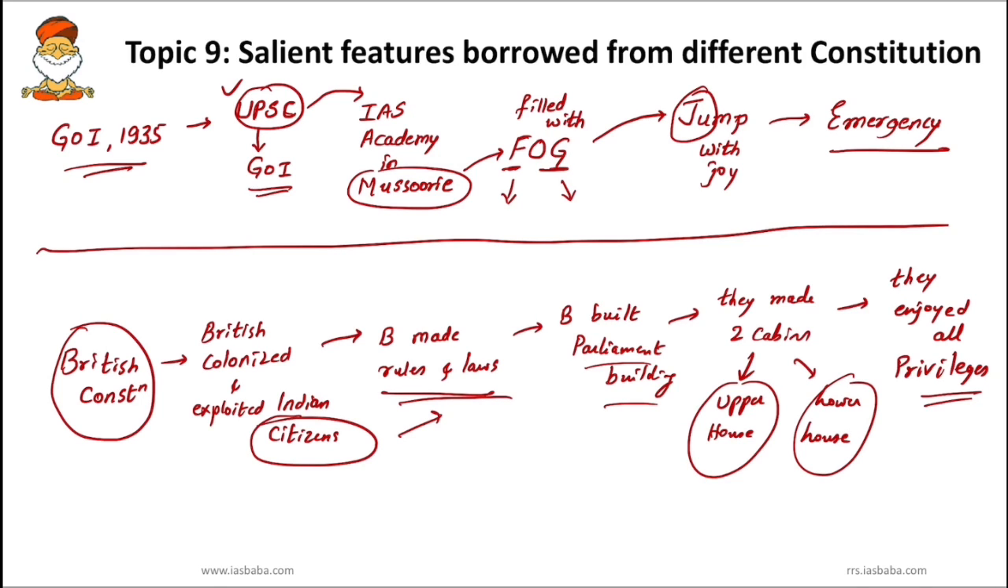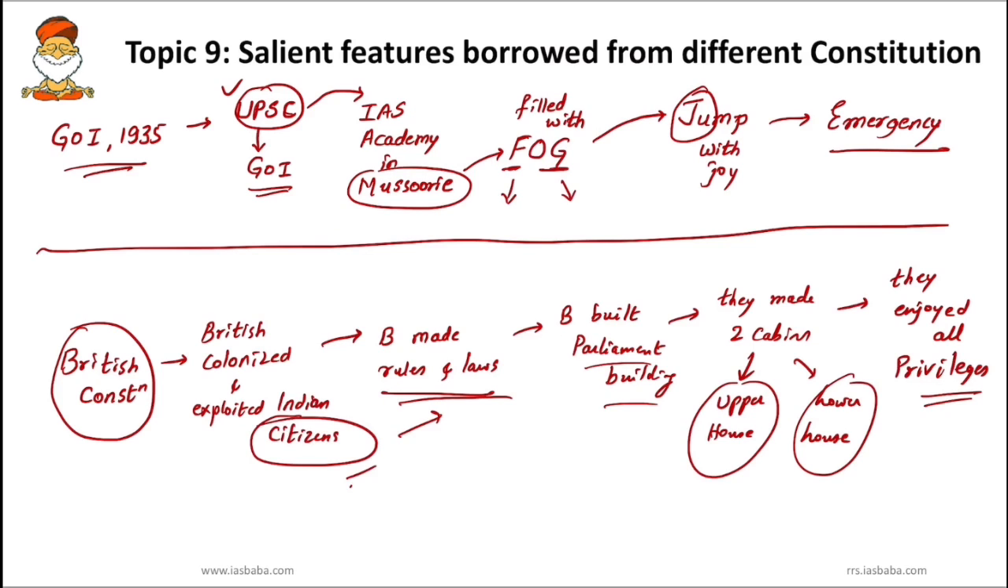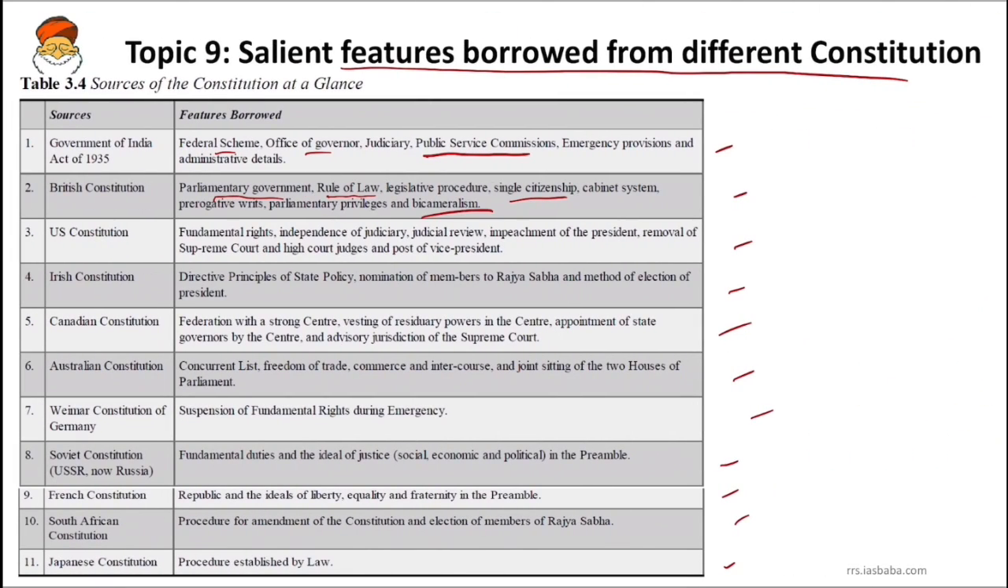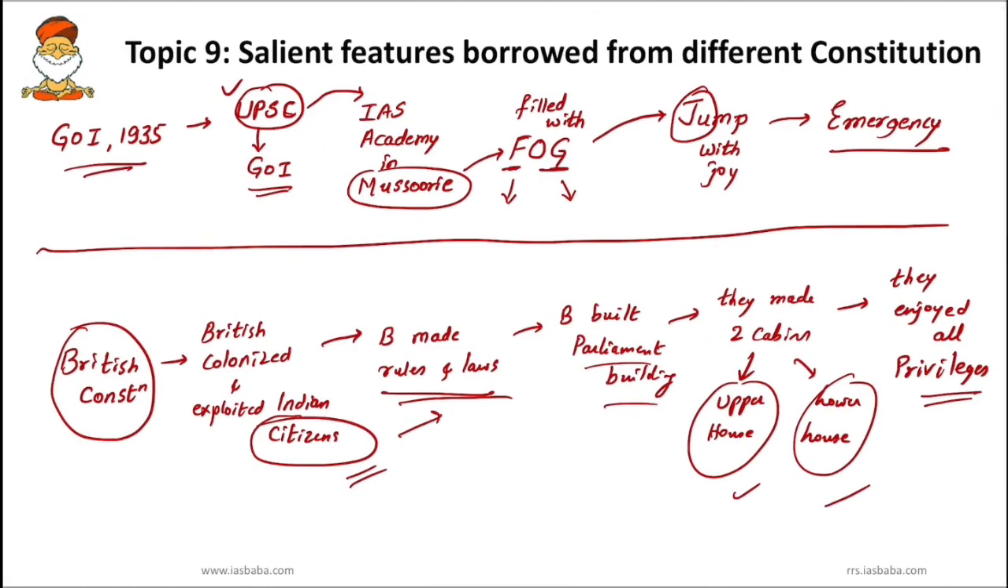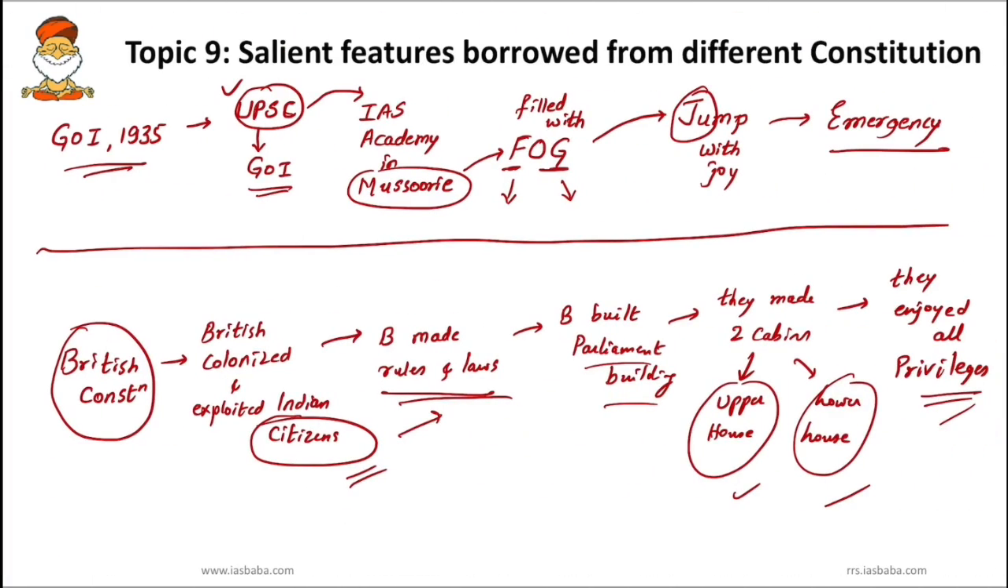Okay. So how we relate with the features? British built parliament. So parliamentary government. British made rules and laws. So rule of law. So from British Constitution, we borrowed single citizenship. So here citizens, right? Bicameralism. So I told you, right? Upper house and lower house and parliamentary privileges. So some of these features are borrowed from British Constitution.